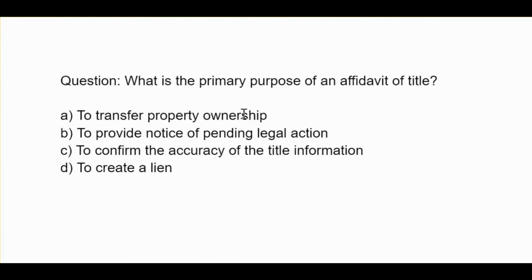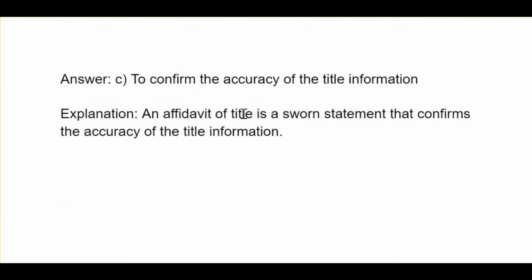What is the primary purpose of an affidavit of title? A, to transfer property ownership. B, to provide notice of pending legal action. C, to confirm the accuracy of the title information. D, to create a lien. C, to confirm the accuracy of the title information. An affidavit of title is a sworn statement that confirms the accuracy of the title information.